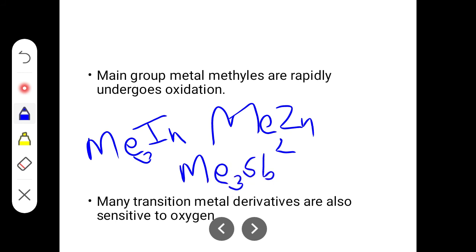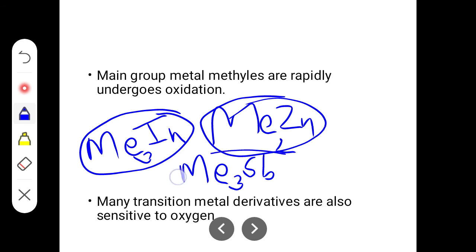All these are very unstable towards oxidation. Once you expose these organometallic compounds to the air, just keeping the material in air, it just burns. It is very unstable towards oxidation.